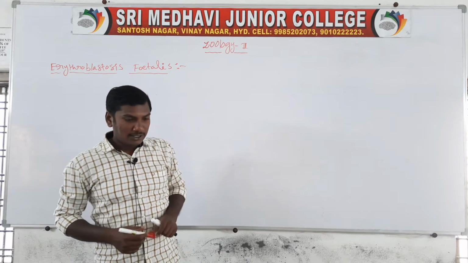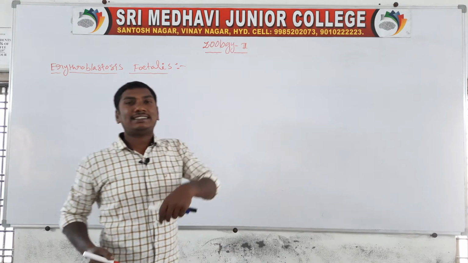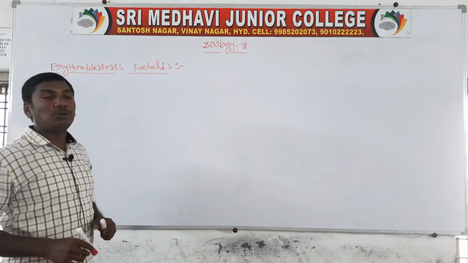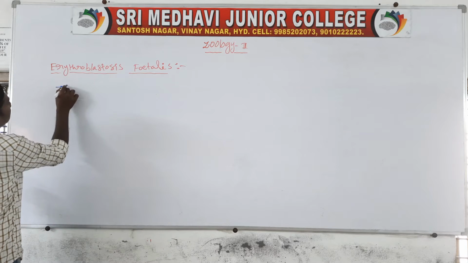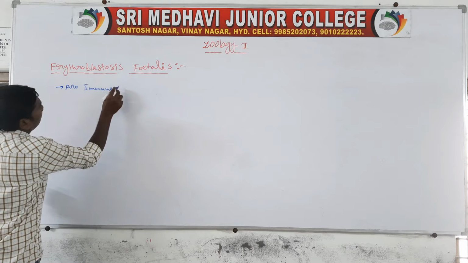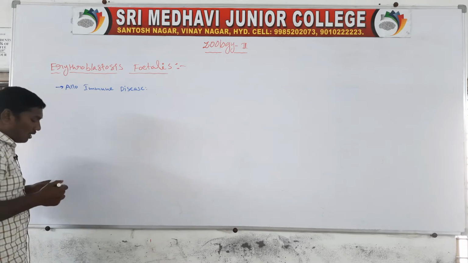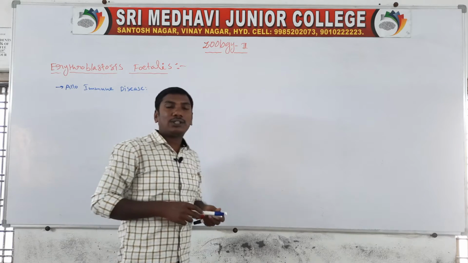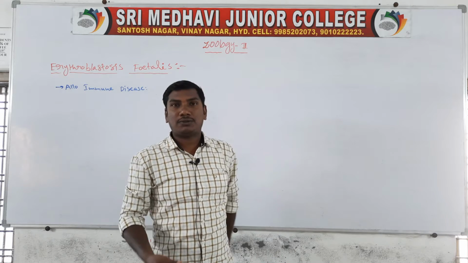Erythroblastosis fetalis. This disease is an alloimmune disease. So what does alloimmune disease mean? The human being contains 23 pairs of chromosomes.